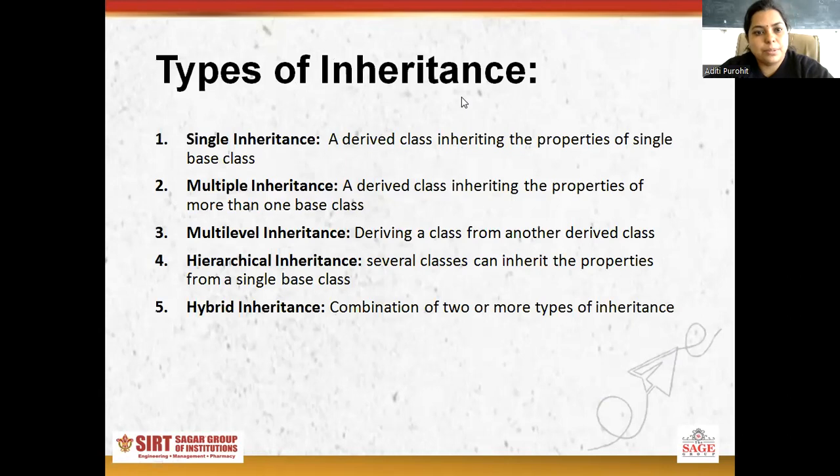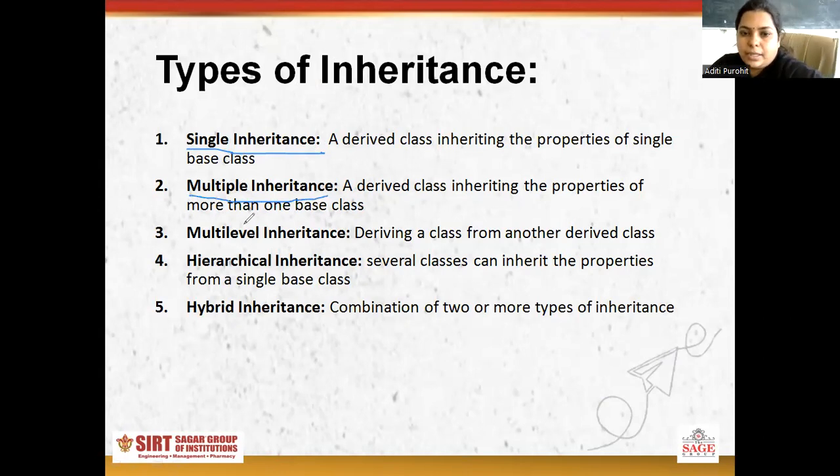Then types of inheritance. There are basically 5 types of inheritance. First one is single inheritance. When a derived class inherits the property of a single base class, then this type of inheritance is single inheritance. Then multiple inheritance. A derived class inheriting the property of more than one base class, then it is multiple inheritance.